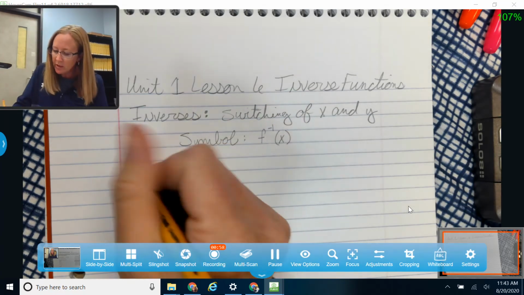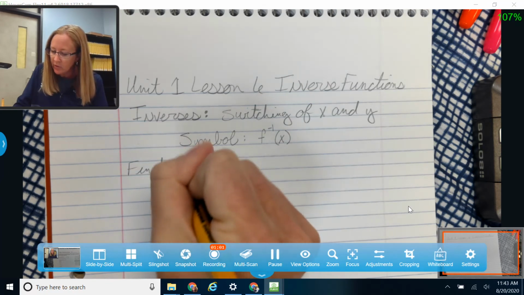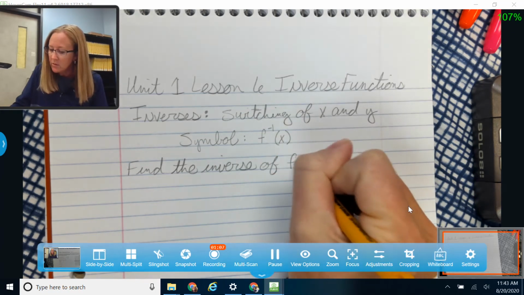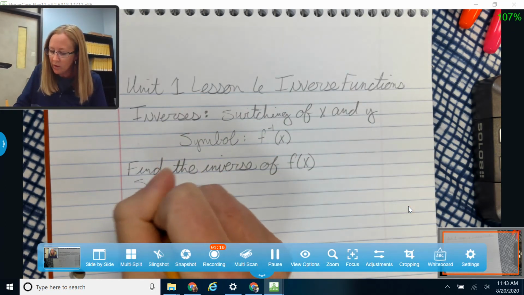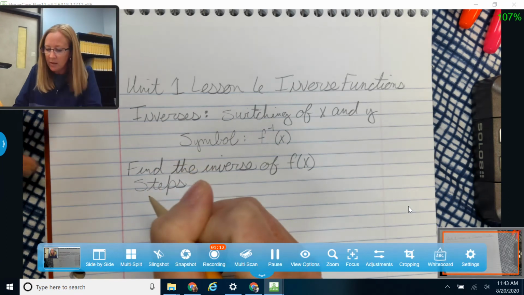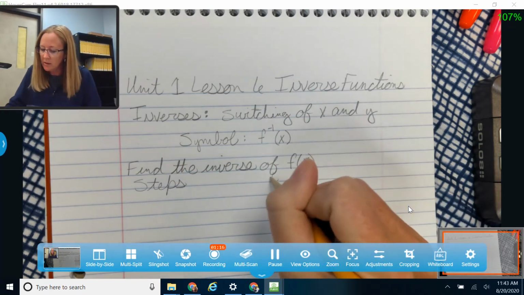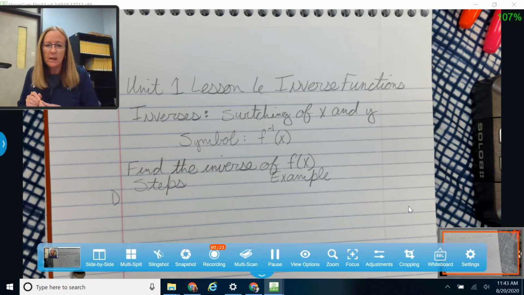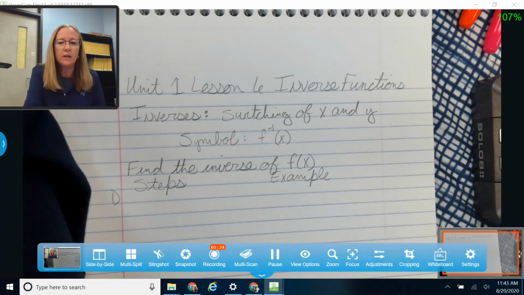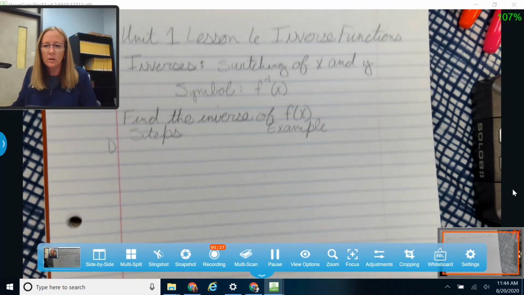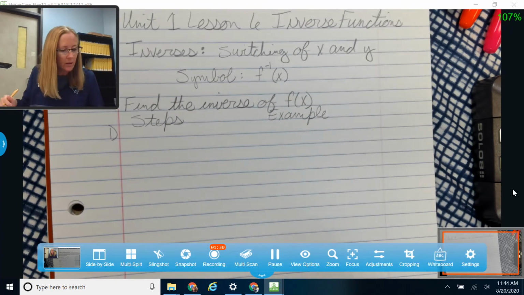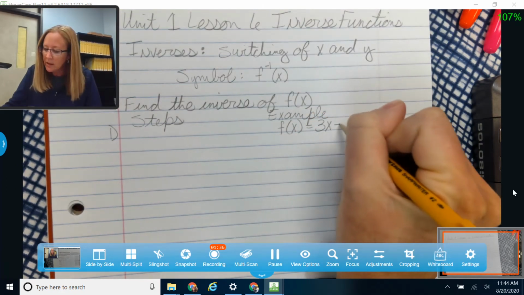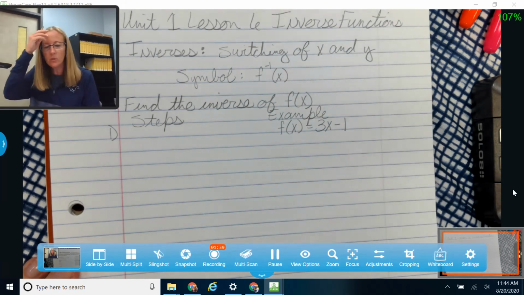Okay, so let me start with an example here. I want to find the inverse of f of x. So what I'm going to do is leave a little room over here on the left to write down some steps that I'm going to follow to find the inverse, and then I'm going to do the example over here on the right. So a little bit different from what I usually do. But I'm going to put my steps over there on one side, and I'm going to do my example over there on the other side. Okay, so let me get an example here. Let's take a look at f of x is equal to 3x minus 1. Okay, so that'll be given to us.